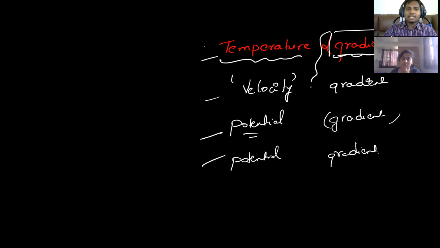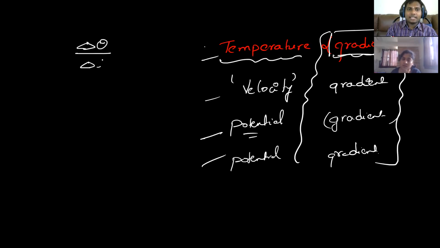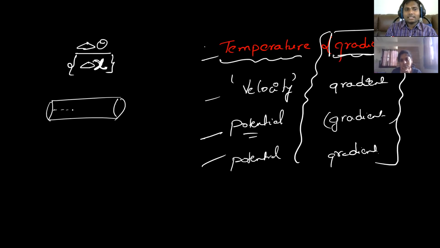So what is this gradient? Whenever this gradient, I told you about in viscosity also, you might have remembered. Temperature gradient means delta theta by delta L. That means delta X you can write, or delta length with respect to some length. So in this situation, what is happening? With length, slowly the temperature is decreasing or not? So this is having the cold end, this is having the hot end.